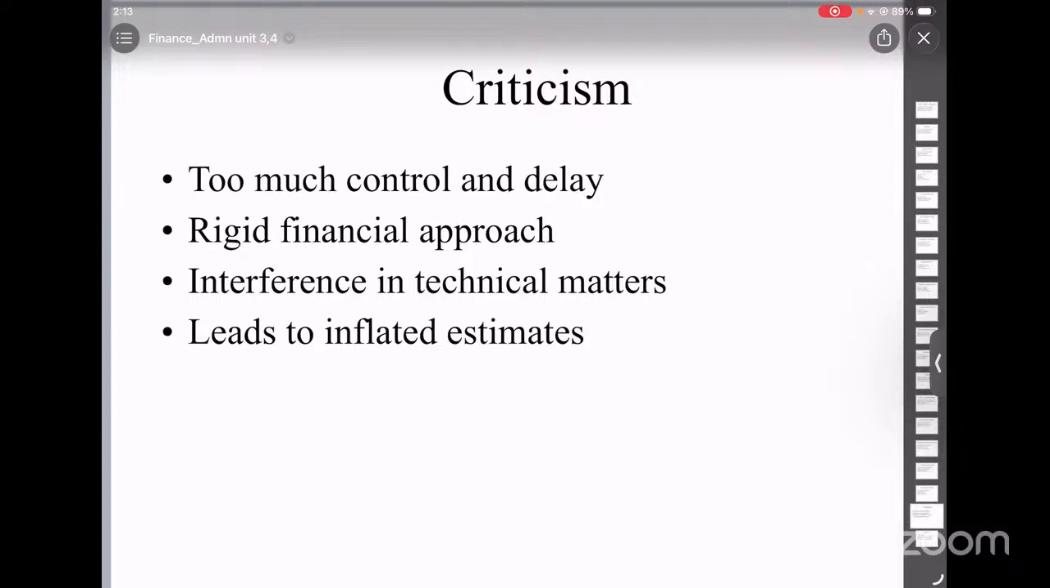However, control is still necessary to prevent misuse of public funds. As experts have said, financial discipline and administrative enthusiasm must go together. Too much control can slow down progress, but no control can lead to wasteful expenditure. So, a balance is always required. So, the finance ministry plays a crucial role in governance. It manages revenue, controls expenditure, and ensures financial discipline. At the same time, it faces criticism for being too strict. Therefore, an effective balance between control